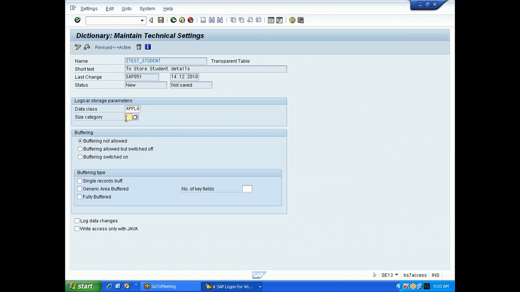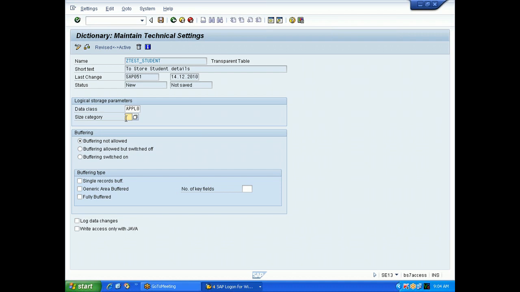Okay. Size category. Size category is something like, now you have created a table. Why have you created a table? To store some data. So how much data are you going to store? Whether you are going to store some 10,000 records or 1 record or 2 records, or how many records. SAP is asking you because SAP will deal with the main database. SAP database is separate and main database is also separate. Now it needs to reserve some place in the main database.